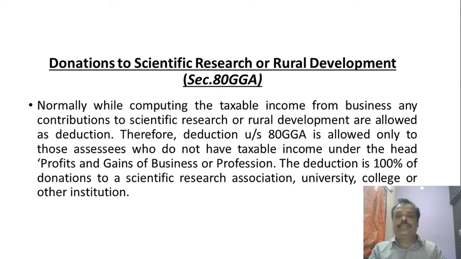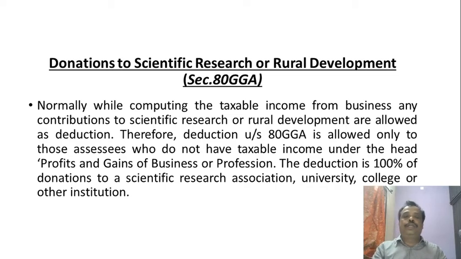Normally, while computing taxable income from business, any contributions to scientific research or rural development are allowed as deduction. Therefore, deduction under section 80GGA is allowed only to those assessees who do not have taxable income under the head profits and gains of business or profession. Try to understand this point. To apply section 80GGA, the assessee should not have any balance or profit position in the business.